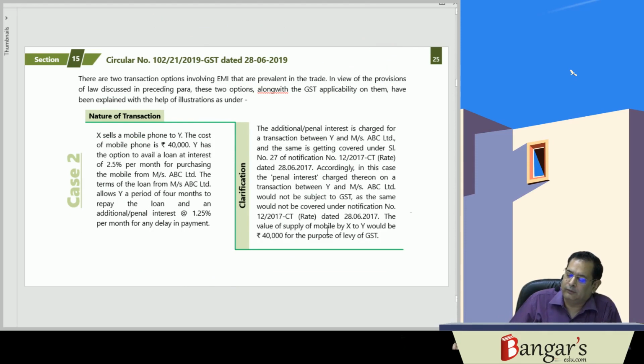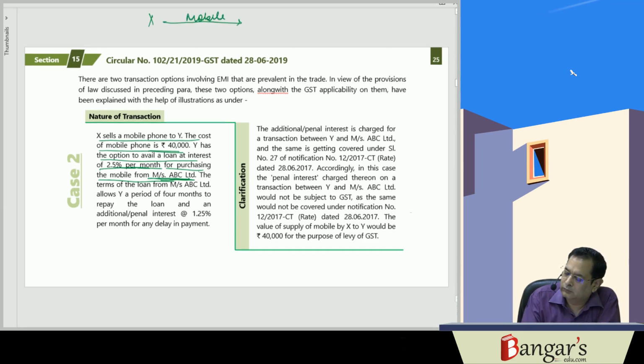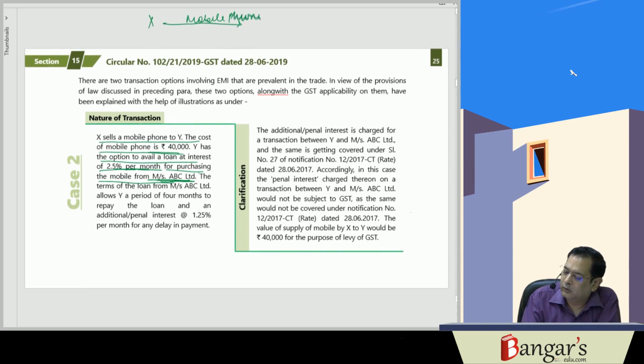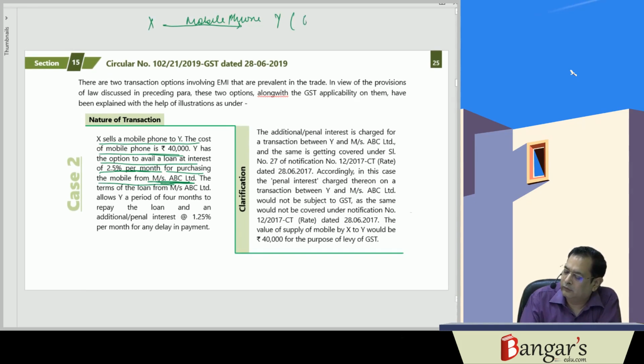Then the second transaction is a different transaction. X sells a mobile phone to Y. The cost of the mobile phone is 40,000 rupees. Y has an option to avail a loan at an interest rate of 2.5% per month for purchasing the mobile phone from Messrs ABC Limited. Now X has sold the mobile phone to Y. This is supply of goods.